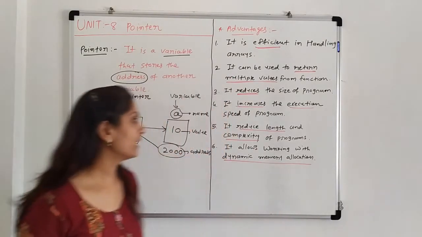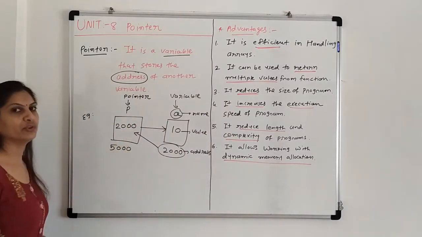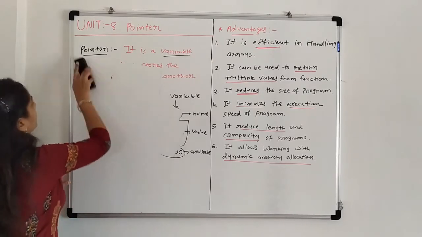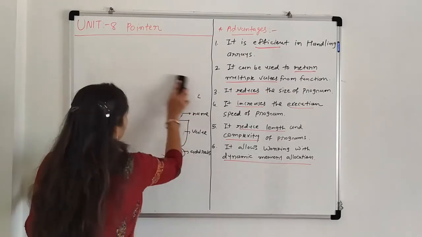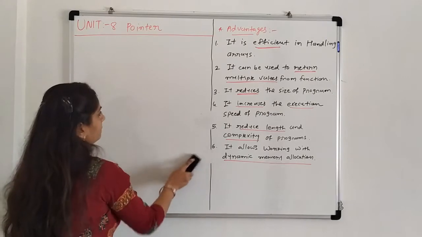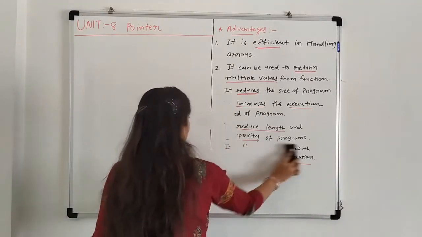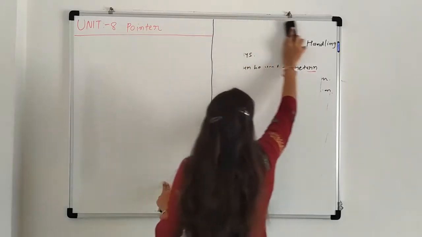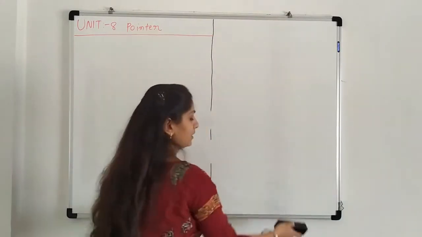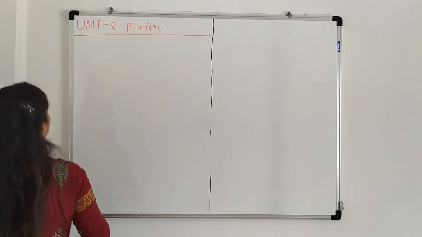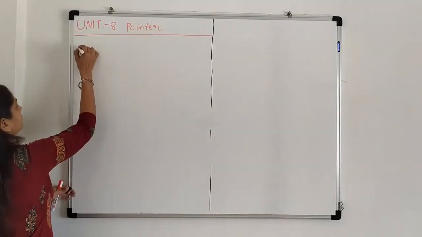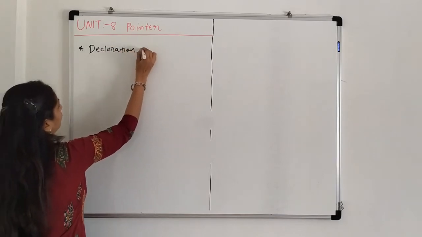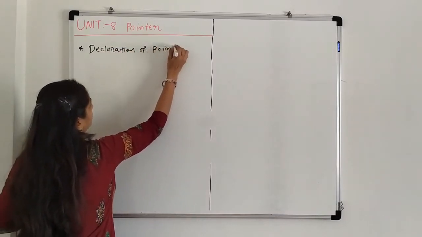Now the next topic is how we write a program using pointers. The first topic is the declaration of a pointer variable.